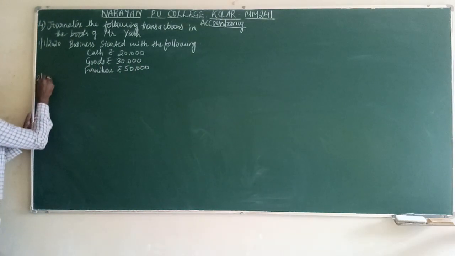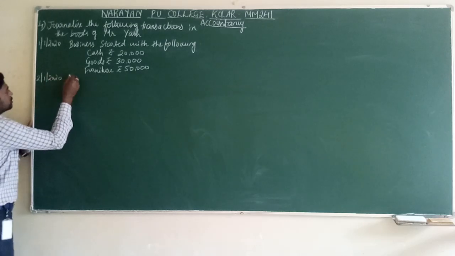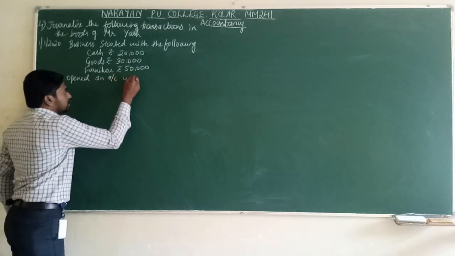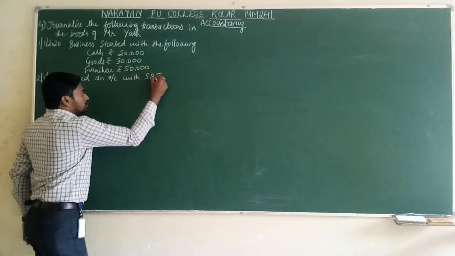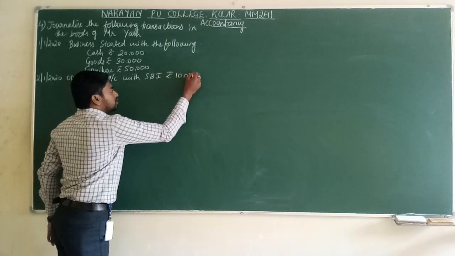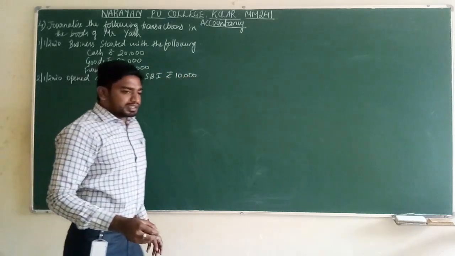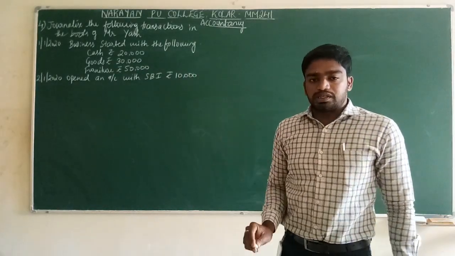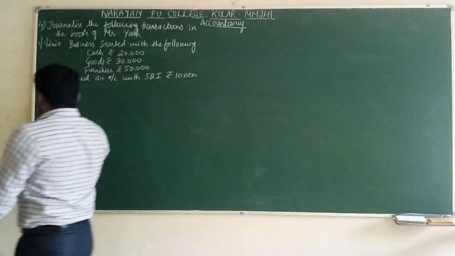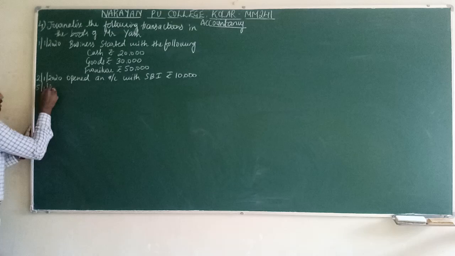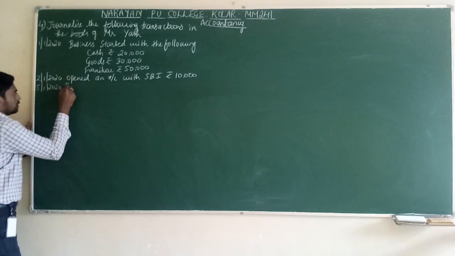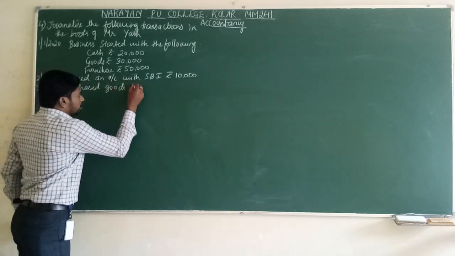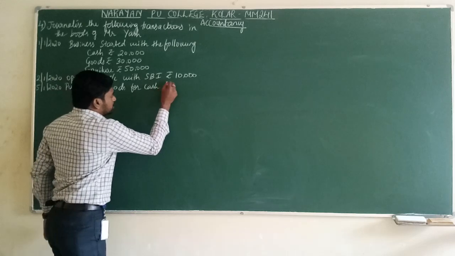Let us go for the next transaction. 2nd January. 2/1/2020. Opened an account with SBI, rupees 10,000. The second transaction is that Mr. H has opened an account in SBI bank and deposited rupees 10,000. Next date, 5th January. 5/1/2020. Purchased goods for cash, rupees 10,000.